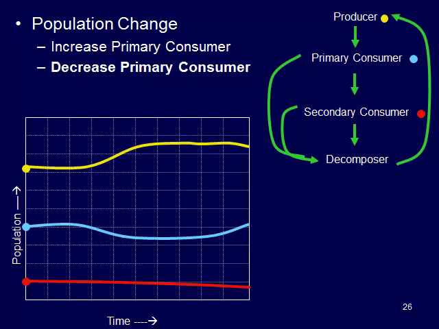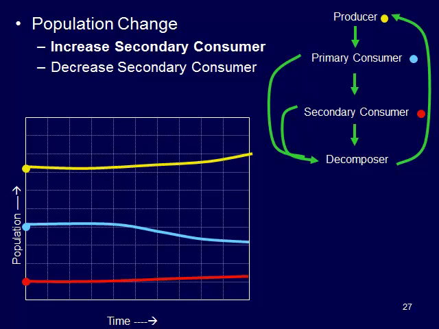So we can also do this for secondary consumers. We can increase the amount of secondary consumers, and as we do that, we decrease the amount of primary consumers. And because we're decreasing the amount of primary consumers, we end up increasing the amount of producers. So our secondary consumers, there's more of them eating those primary consumers, so they decrease in number, so then there's less primary consumers to eat the producers, so the producer numbers increase.